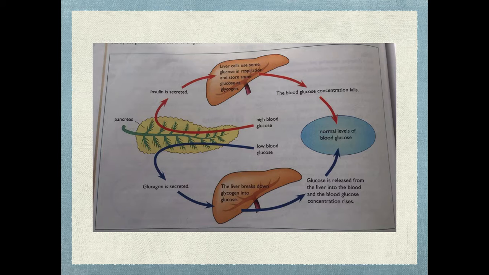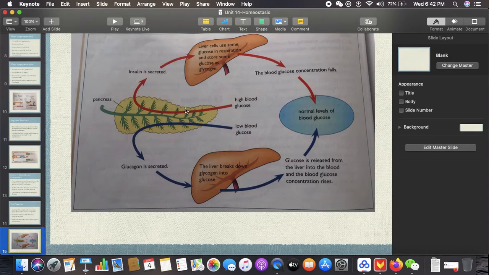So basically, this is how the control of glucose level works. For example, the hypothalamus detects a rise in blood glucose level. So basically, this is here, the high blood glucose level. Then the hypothalamus sends information to the pancreas, which causes it to secrete insulin. The insulin travels to the liver, and it causes liver cells to use some glucose in respiration and store some glucose as glycogen. The liver cells do this by basically absorbing all the glucose in the blood into it. And then this causes the blood glucose concentration to fall, and eventually it returns to normal.